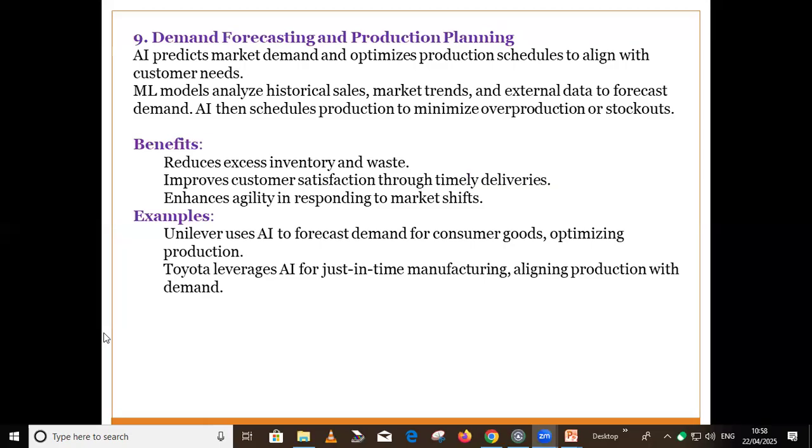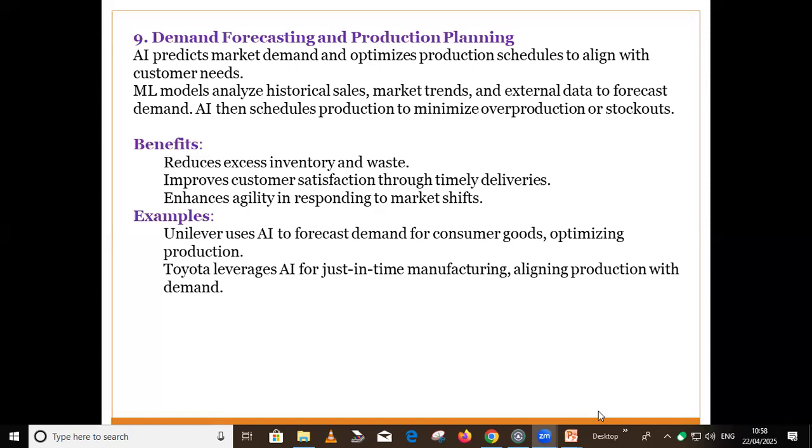Okay. Now next is demand forecasting and production. Again, AI can check the market. It can predict the market demand, and it can optimize the production schedule to align with customer needs. Different machine learning models are available in the market that can analyze historical data, and based on this, they can schedule the production and minimize overproduction and stockouts.